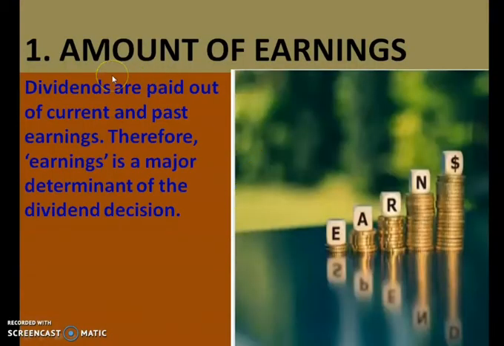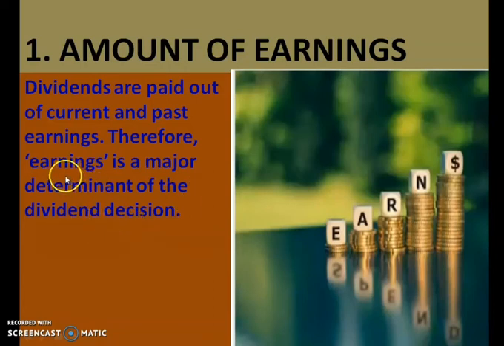The first point is amount of earnings. Dividends are paid out of current and past earnings. We know that dividend, that is a share of profit to the shareholders, is distributed out of the current and past years' earnings of the company. Therefore, earning is a major determinant of the dividend decisions.